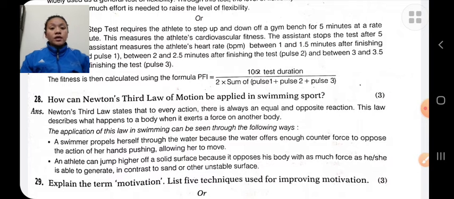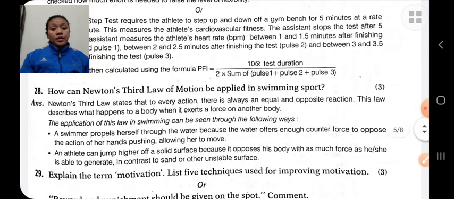Gym bench we use. Next is, how can Newton's third law of motion be applied in a swimming pool? Newton gave three laws. The first law of motion is known as the law of inertia. According to the first law, an object at rest will remain at rest and an object in motion will remain in motion unless and until an external force acts upon it.